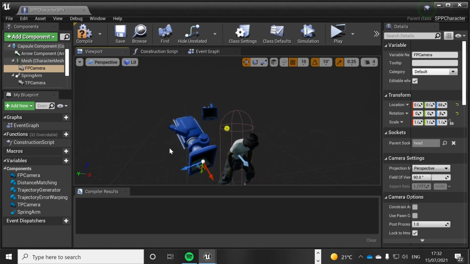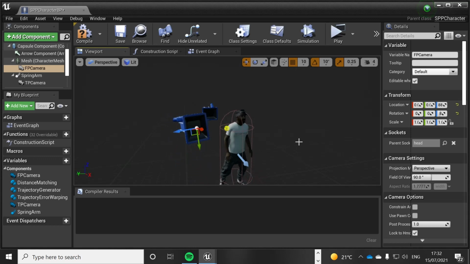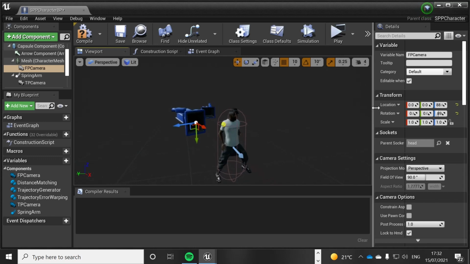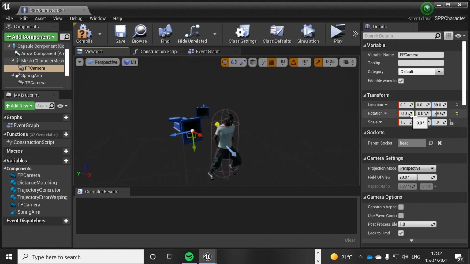However, obviously, this camera is very wonky and not correct. So what we want to do here is rotate it on this axis here. What's this value here? 89.